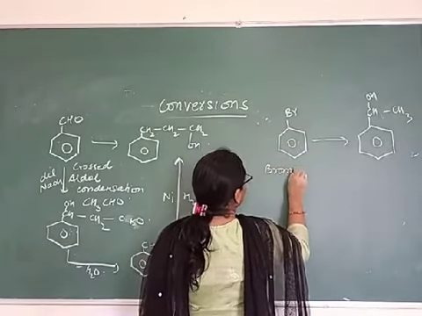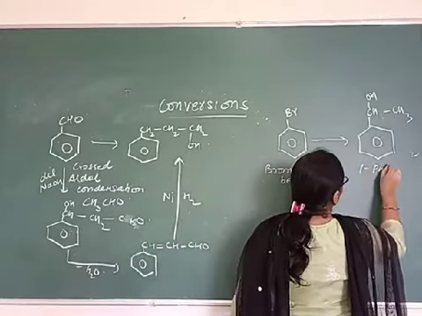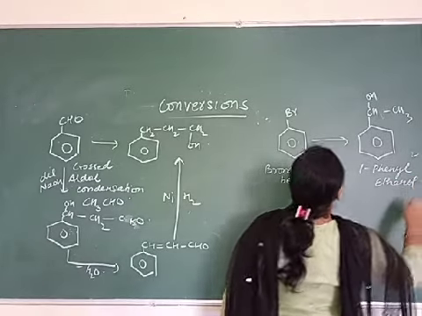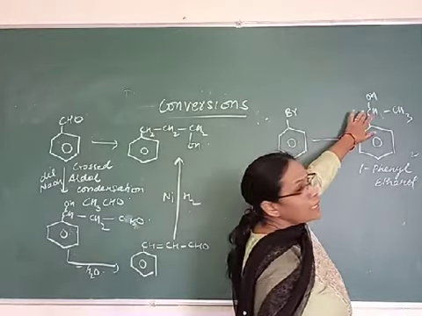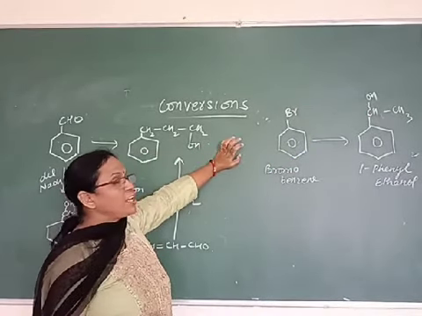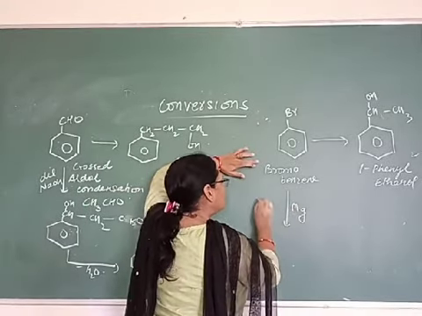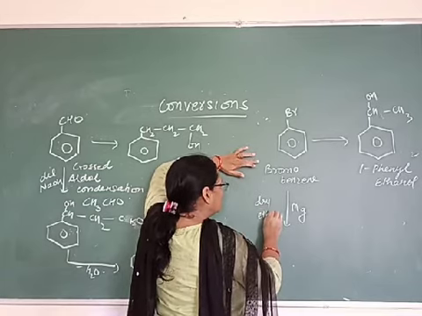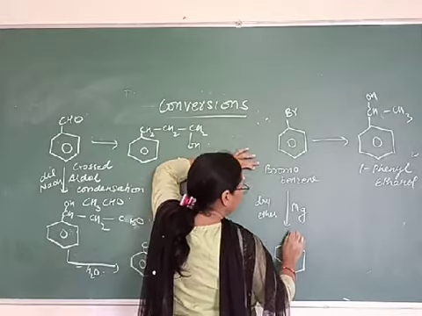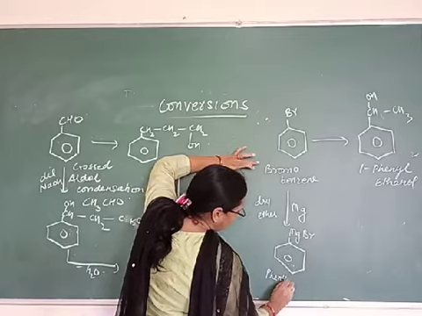This is bromobenzene and this is 1-phenylethanol. So here we are preparing a secondary alcohol from the haloalkane. So for preparing a secondary alcohol from haloalkane, first convert it into Grignard reagent. So you will get here phenyl magnesium bromide. This is phenyl magnesium bromide.